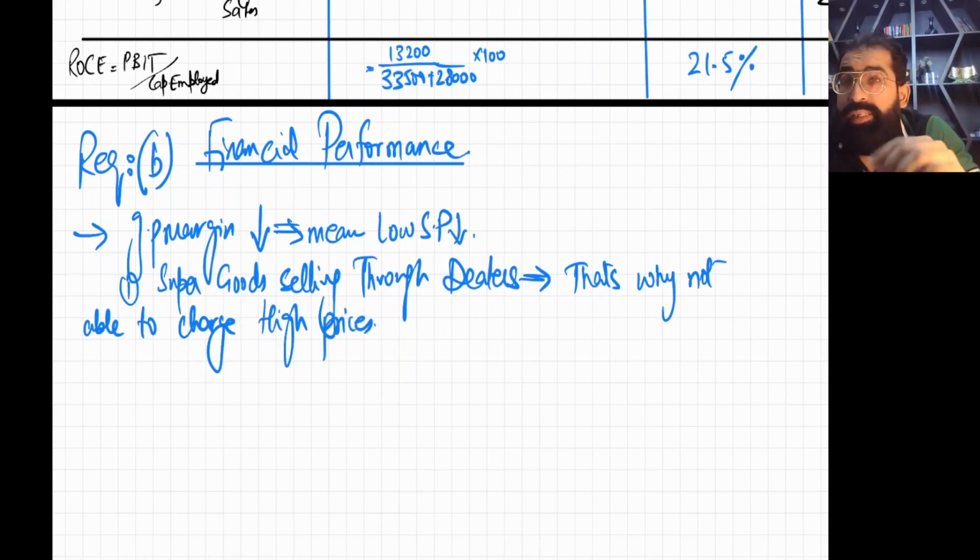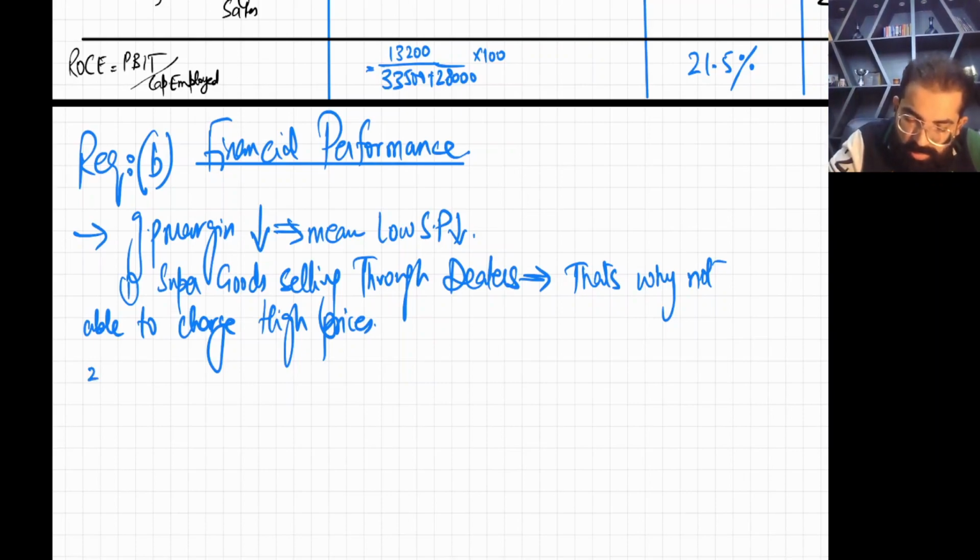On the other hand, the competitors, the other industry players, are directly selling retail. You hope you remember the question. So that's why they are getting good selling prices. Everything is going into their own pocket, so their margins are high.